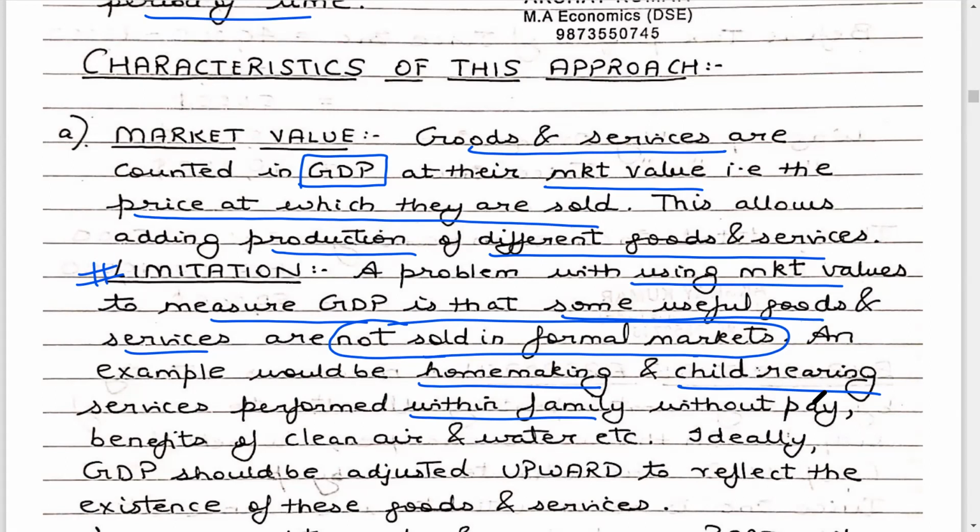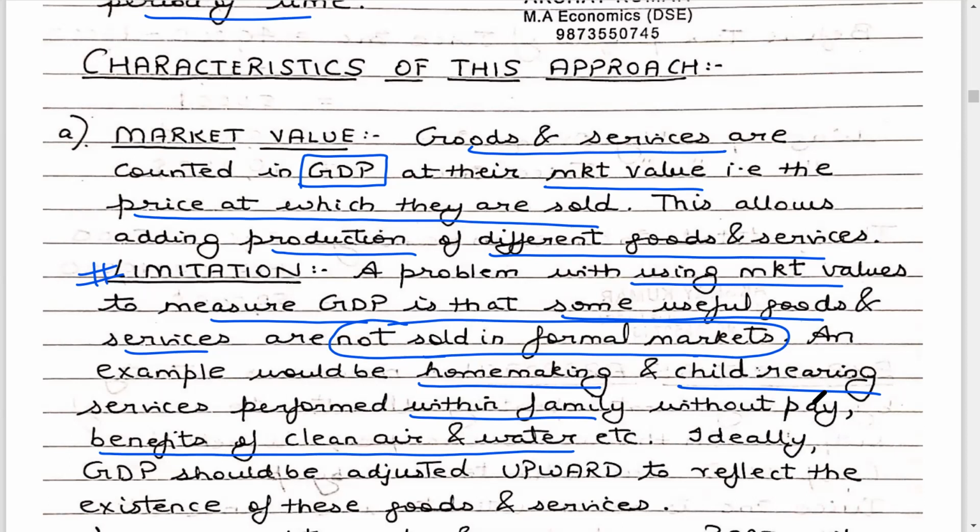But there is no market for this, so these are not a part of the economic activity, although they should be. Benefits of clean air and water: during the pandemic phase, we realized what are the benefits of clean air and water. Again, there is no market for clean air, there is no price for clean air.